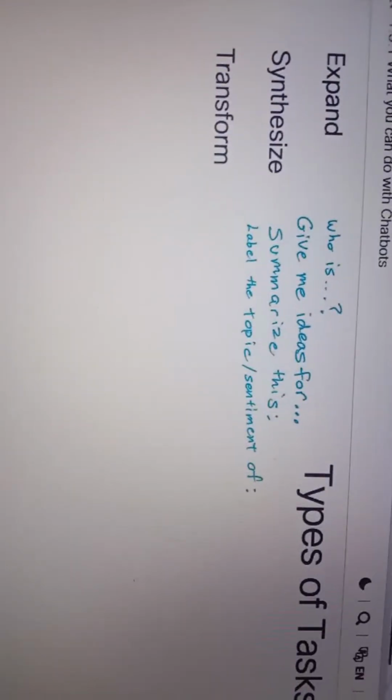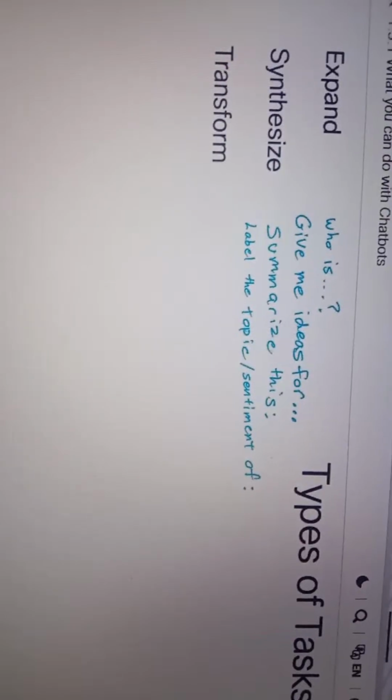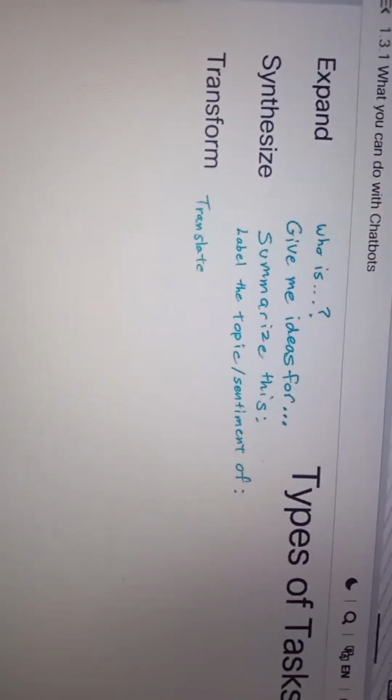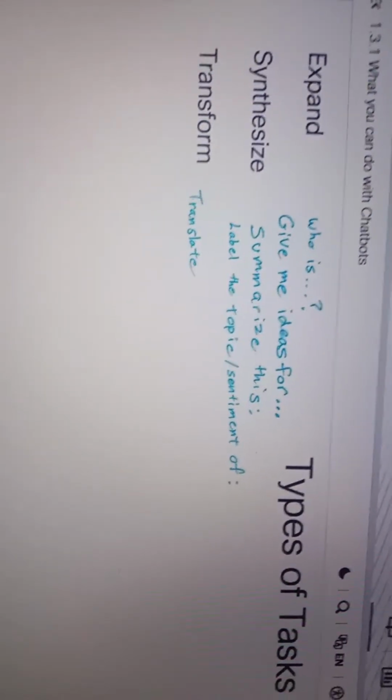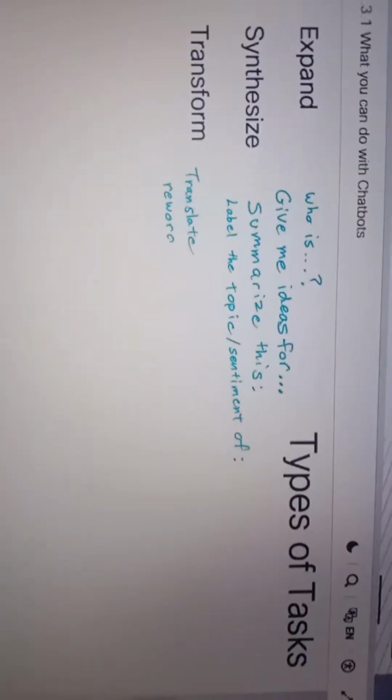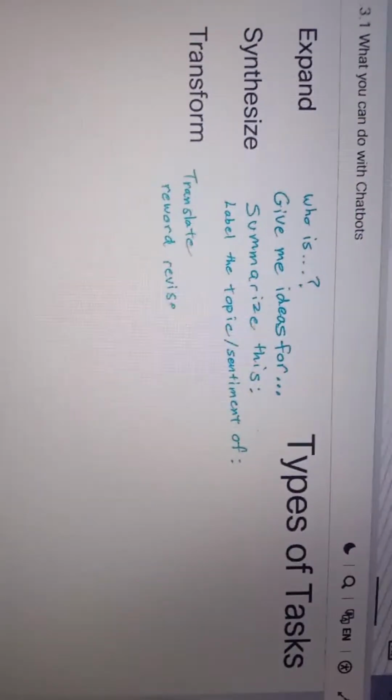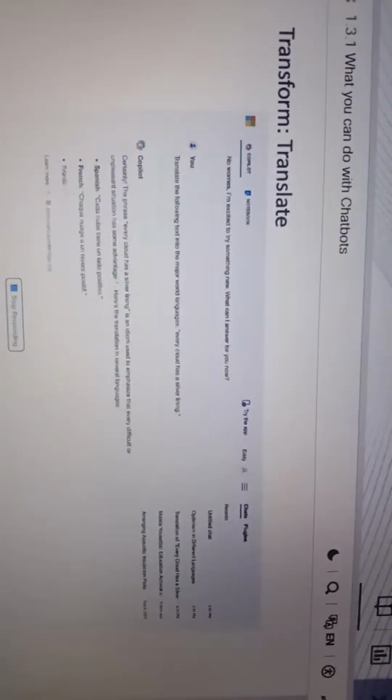The next category is transform. For example, you can translate from one language to another language, which is the machine translation task that you saw earlier. And you can also reword or revise a piece of text. Let's see what that means. Here's an example where you can translate a phrase, "Every cloud has a silver lining," from English into multiple languages at the same time.